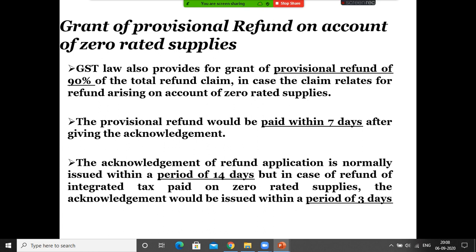Once you apply for refund on the GST portal, the entire refund process is automated. You don't have to apply for any manual refund. RFD 01 you have to file, right? Once you apply, government is saying 90% of the provisional refund will be granted within 7 days. They will process your application immediately. They will first check the correctness of your documents. If the documents are correct and you get the acknowledgement of refund, 90% of the refund is to be granted immediately and the balance within 3 months maximum, right? And this is actually happening. Government is granting 90% refund within 1 or 2 days even.